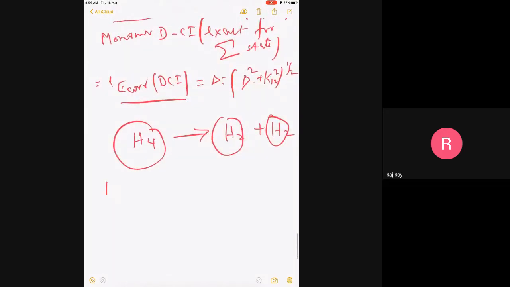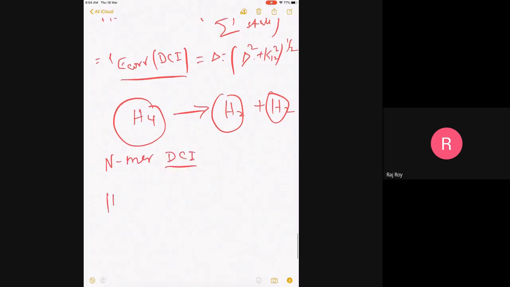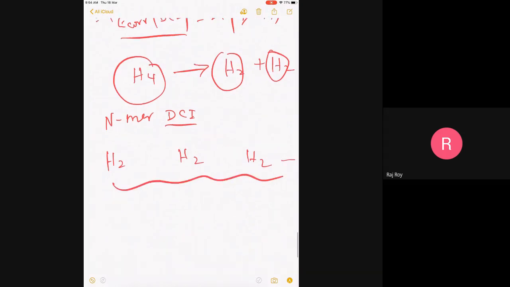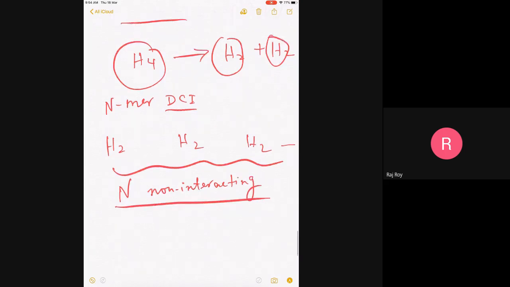If I continue the same way and do N-mer DCI, I hope you understand what I mean by same way. That means I have N H2 molecules, N of them, and they're all non-interacting monomers.